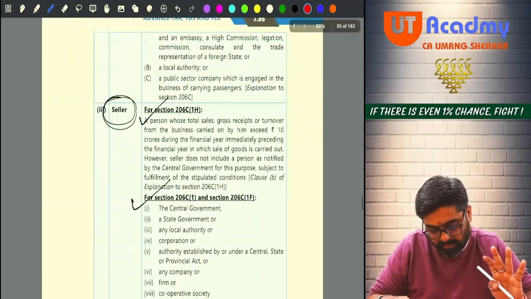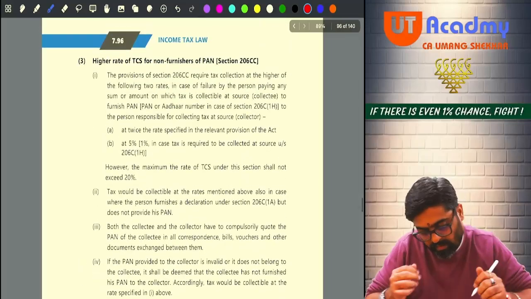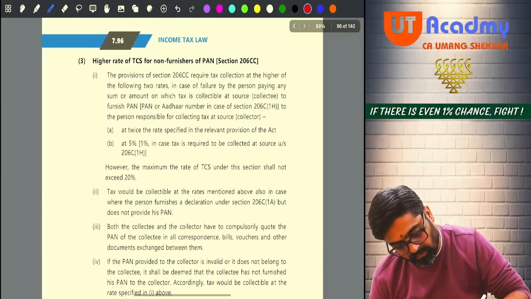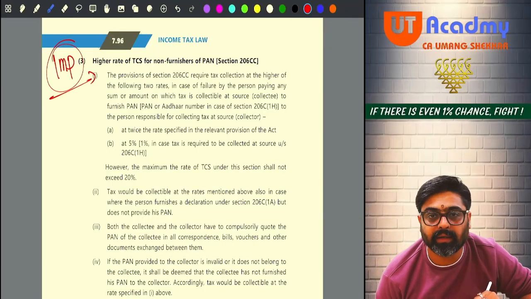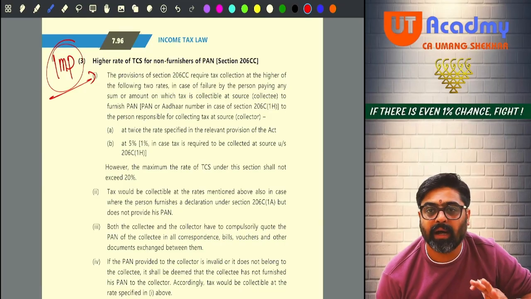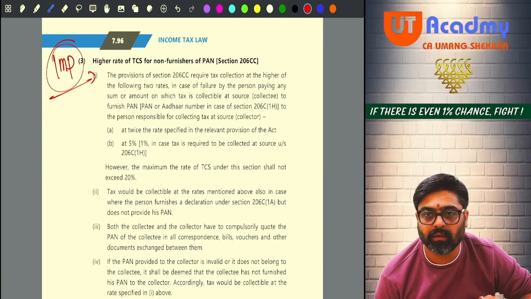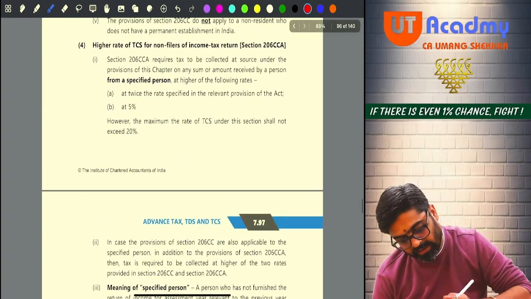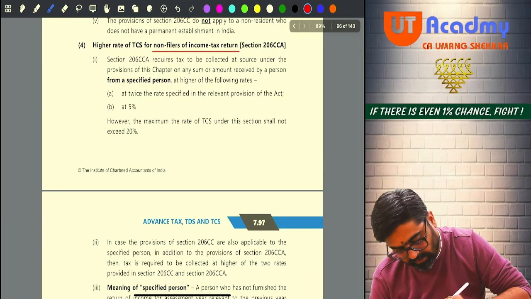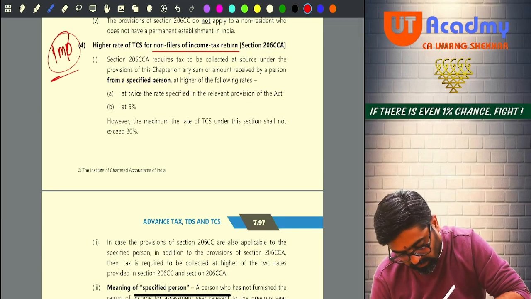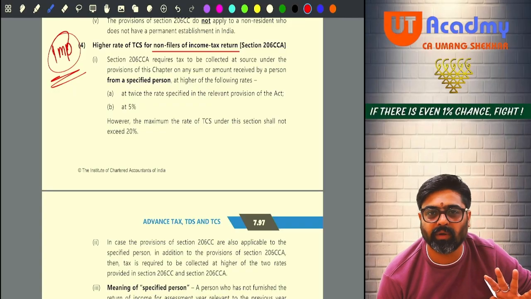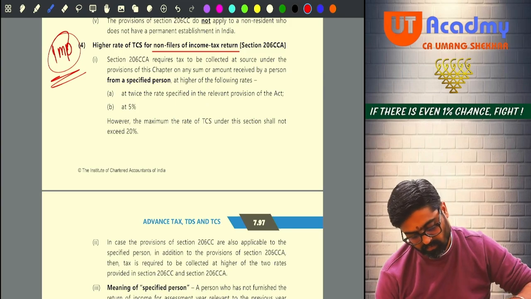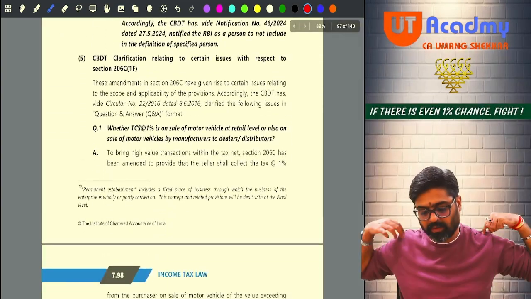Okay? Now pay attention. Higher rate of TCS. Mark this important. I have told you, non-PAN cases, higher rate of TCS is applicable, just like higher rate of TDS is applicable in the case of non-PAN cases. Do you remember? Higher rate of TCS for non-filers of income tax return. Mark this also important. Read it once. That's it. Important why? Because for the purpose of theory this may be asked. Okay, no. Otherwise, not important at all.